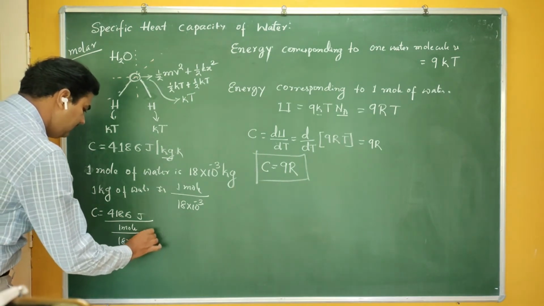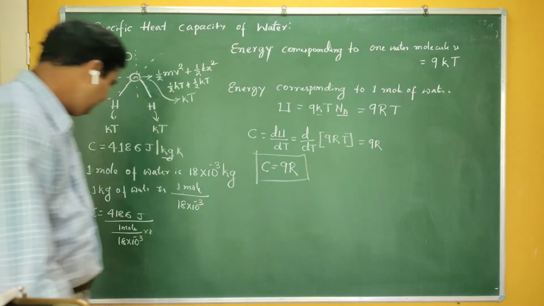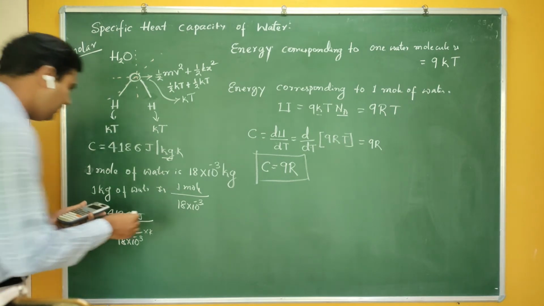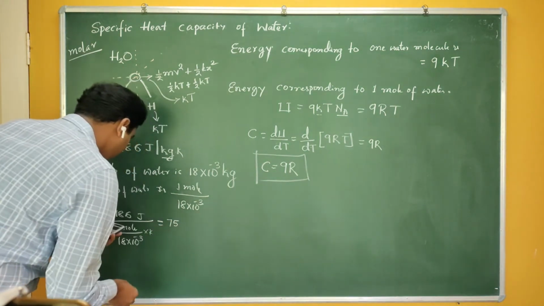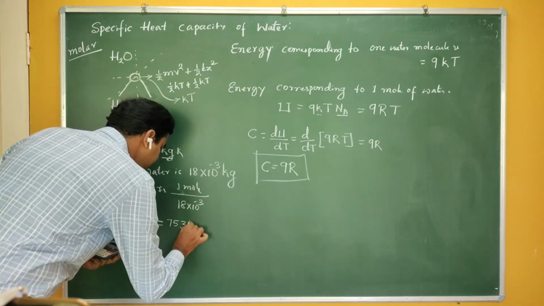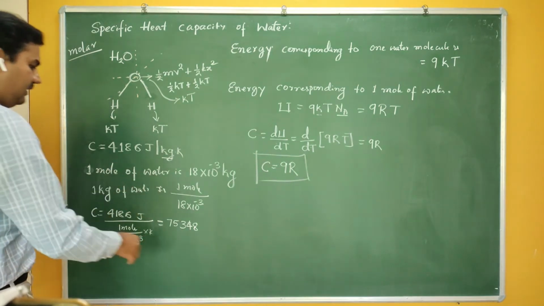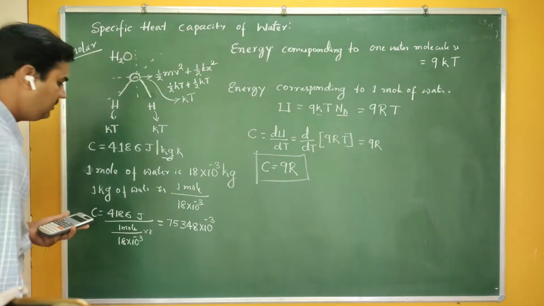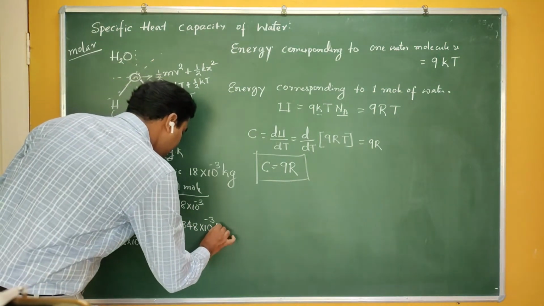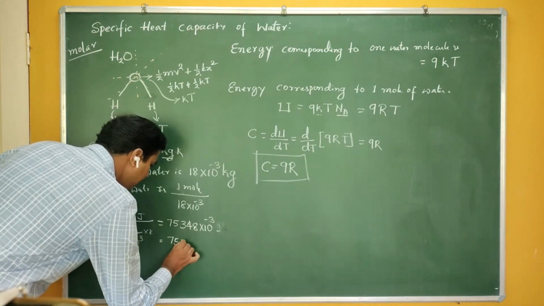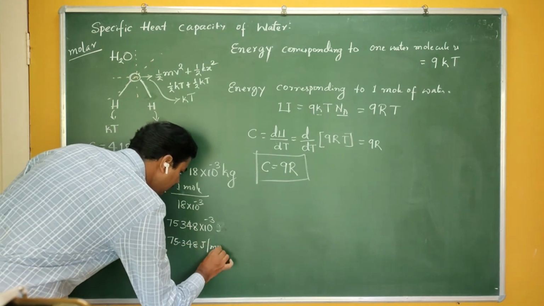The 1 divided by goes to the numerator, so it is 4186 multiplied by 18, which is around 75348. The 10 raised to minus 3 also goes to the numerator, so it becomes 75348 into 10 raised to minus 3 joule per mole Kelvin. That becomes 75.348 joule per mole Kelvin.